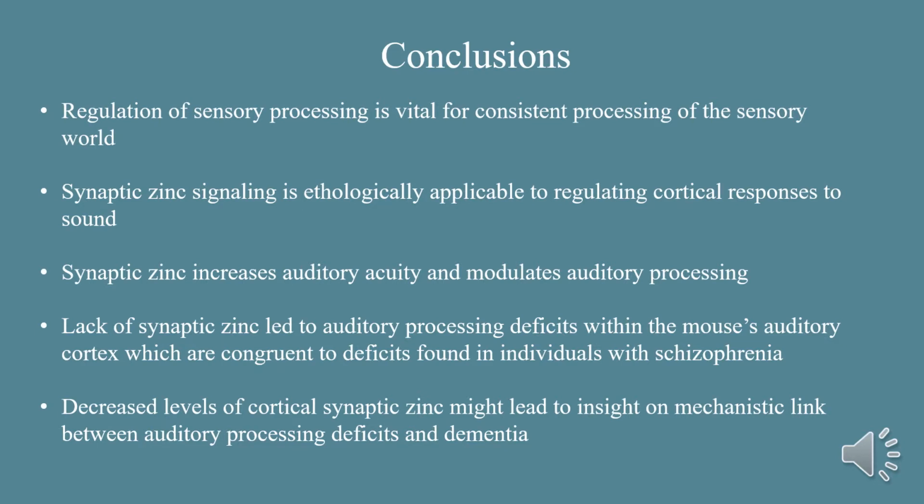Cortical mechanisms are important for sensory processing of the world and are necessary for stimulus selectivity. Within this study, we discovered that synaptic zinc plays an important role in auditory processing and the regulation of cortical responses. Synaptic zinc both enhances auditory acuity and shapes auditory processing. Without synaptic zinc, there are deficits in the auditory cortex of the mouse's brain. These deficits are similar to deficits found in individuals with schizophrenia and dementia.